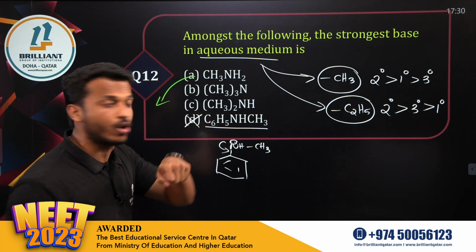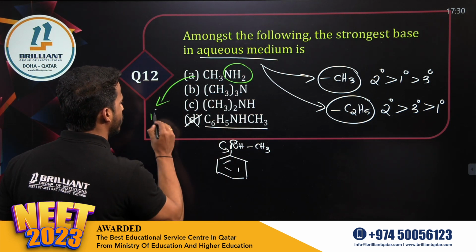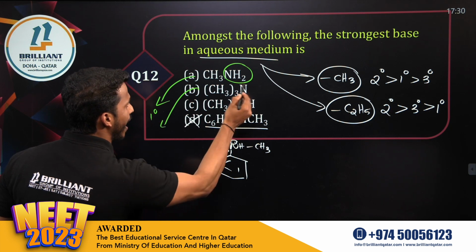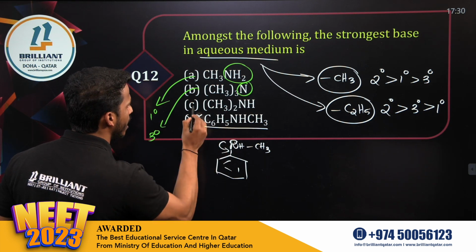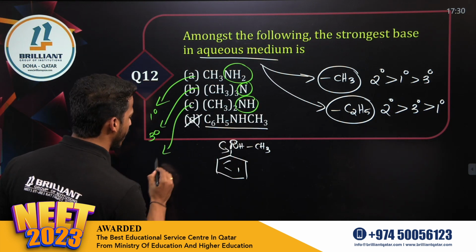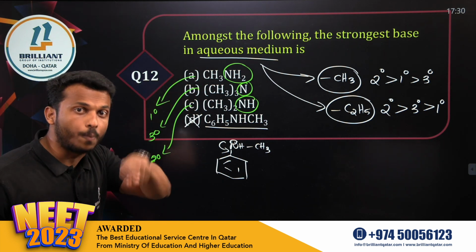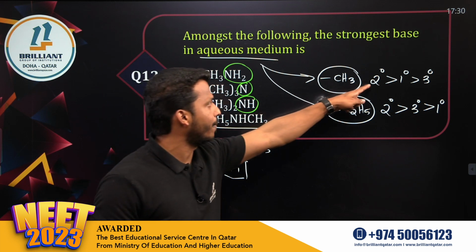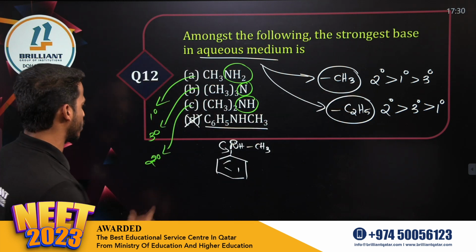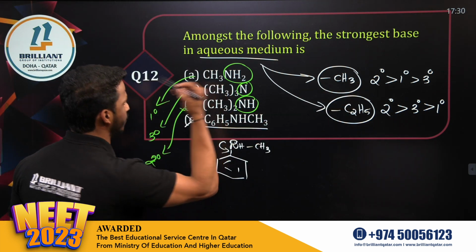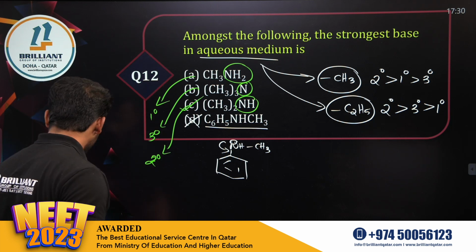Okay, so among A, B, C, dear all, tell me, compound A is primary or not? Yes, it's having an NH2 group, it's primary. And this is what? N only. What is this? Tertiary. And what about option C? NH means what? Secondary. And methyl is the group. If methyl is the group in aqueous medium, which is more basic, dear all? Secondary more basic. So among these, which is secondary? Option C. Clear, all?